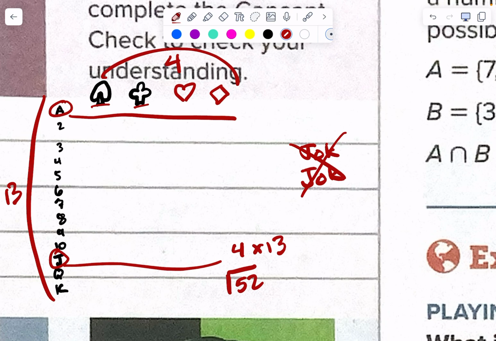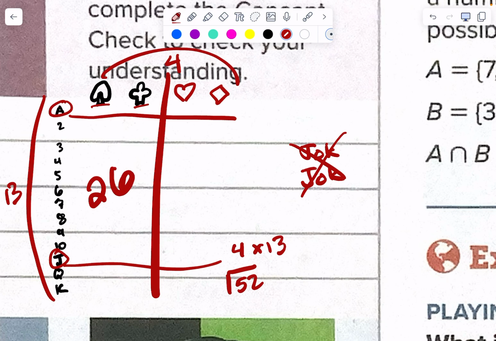Anyway, so 52 cards. How many of those cards are black? 26, half of them, right? How many cards are red? 26, right? Got it? How many cards are sevens? 4, right? Make sense? Do we know how this works? Okay. All right, so here we go.